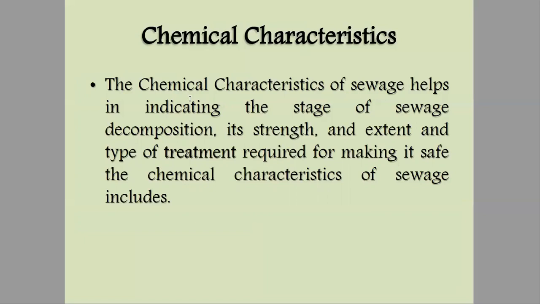The more microorganisms present, the faster the neutralization or decomposition process occurs. Therefore, that is called the strength of waste. So we need to know the strength and extent of treatment required, and for that we'll analyze the chemical characteristics of sewage.